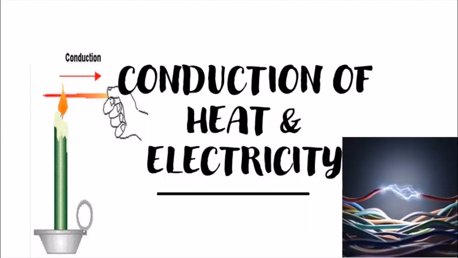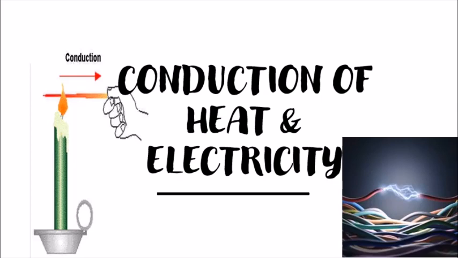Next property is conduction of heat and electricity. Now metals are very good conductors of heat and electricity. Heat and electricity can easily conduct through metals. The simplest example is that we use iron utensils in the kitchen because it is easier to transfer heat in metals.